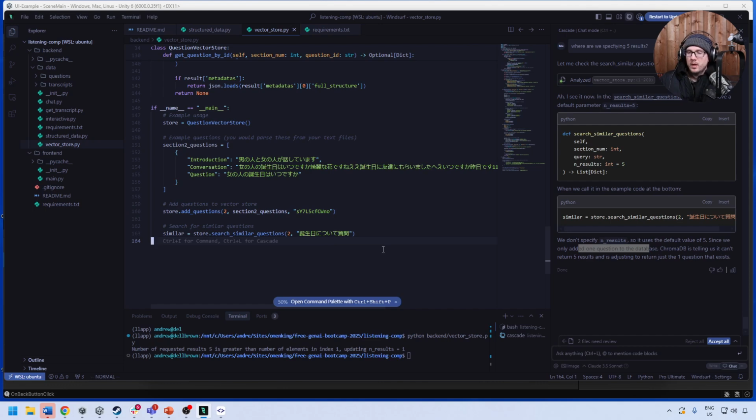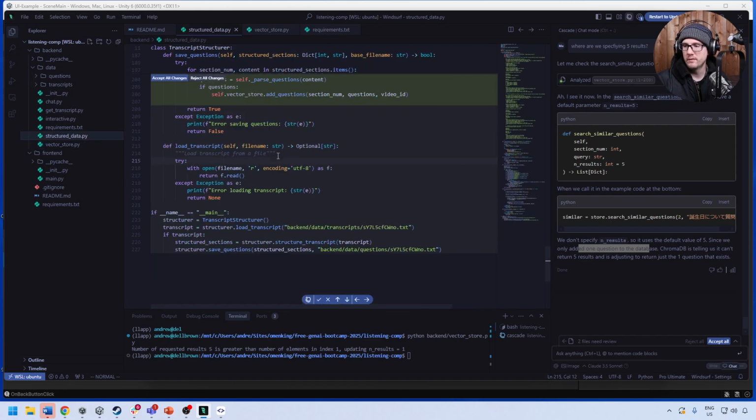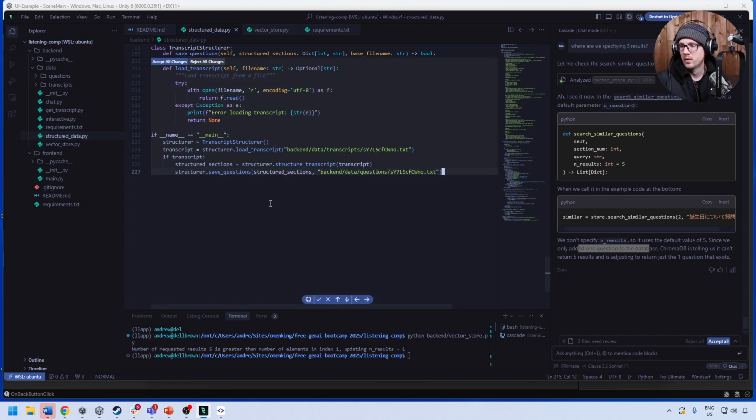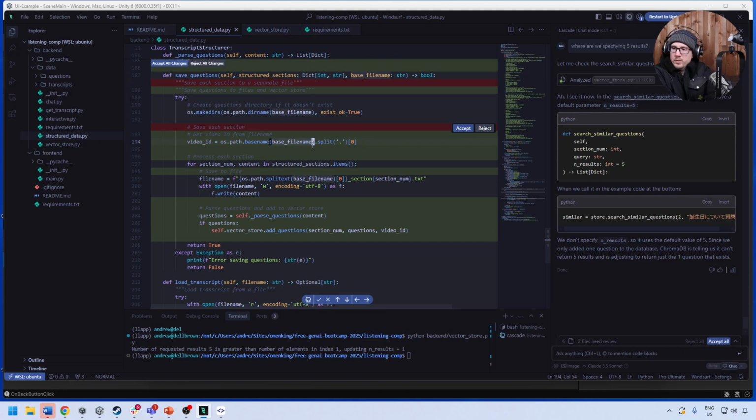And that's fine. Now, my question is, we need to insert all the data. So let's go back over to structured data here, and I need to figure out how to run this. What I'm trying to understand is that it does parse the questions and add them to the vector store. I don't really like how this is fully integrated because it really should be separated. So the one outputs a file and the other imports it, pulling in the vector store.